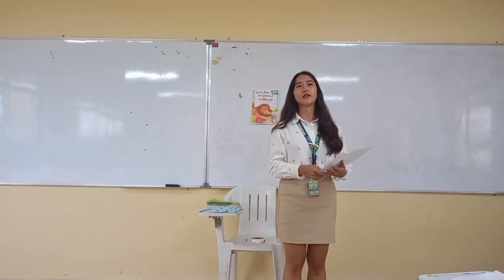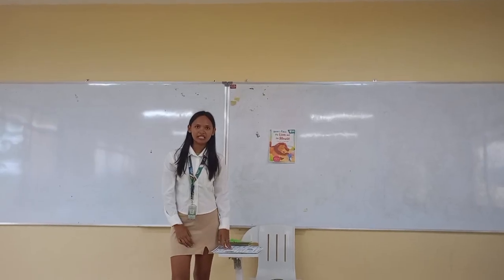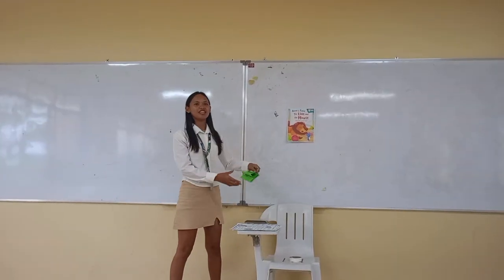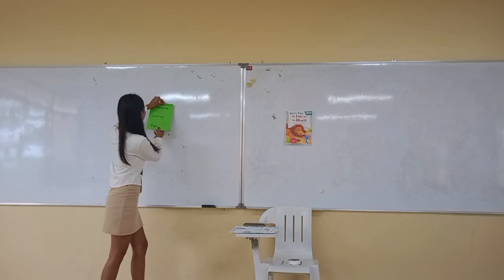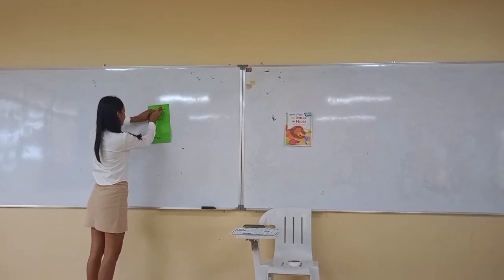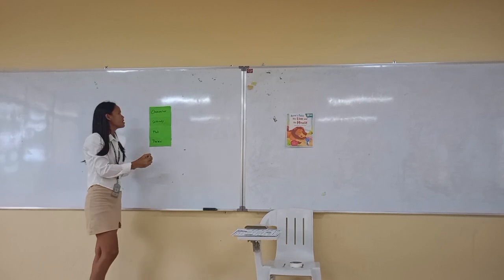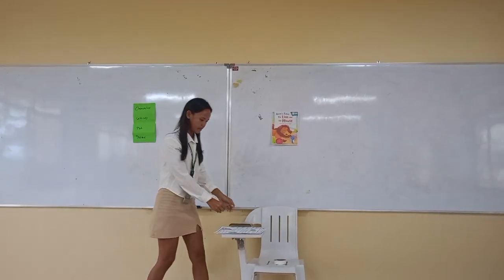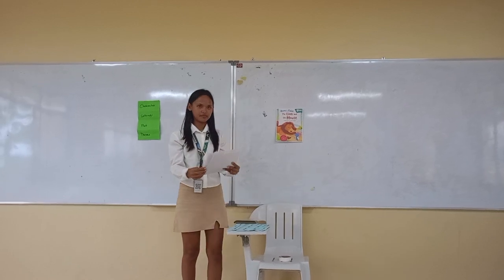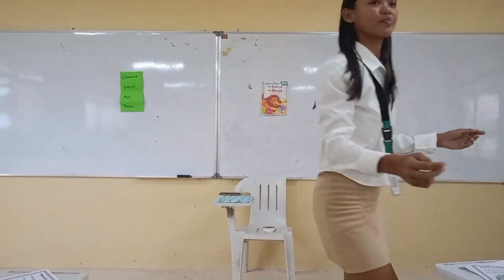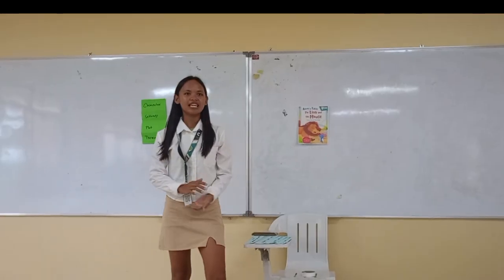Okay, very good. A story has different elements. These elements help us understand and enjoy the story. So here are the elements of the story: the character, settings, plot, and theme. Are we going to distribute it? Can you read it silently?